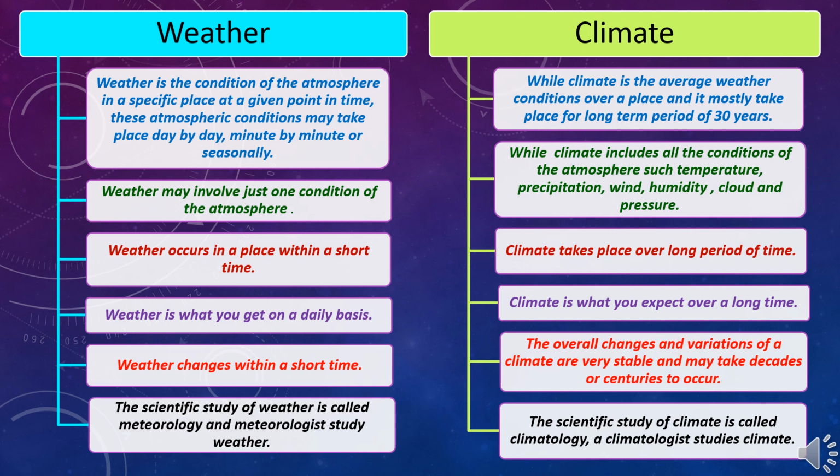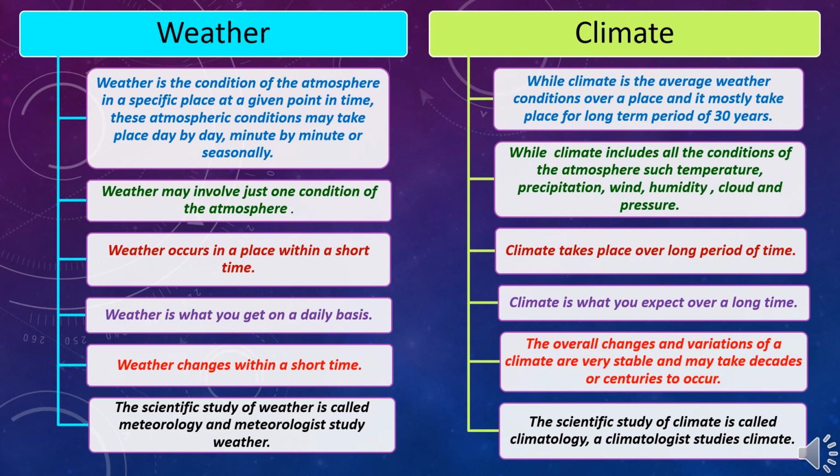Weather changes within a short time, but in case of climate, the overall changes and variations are very stable and may take decades or centuries to occur.